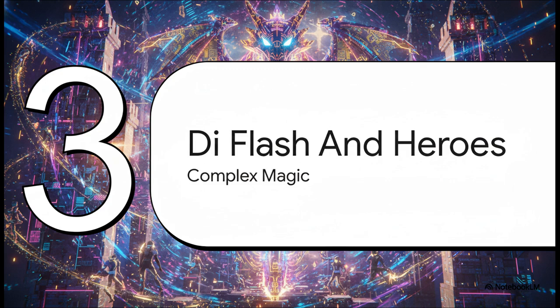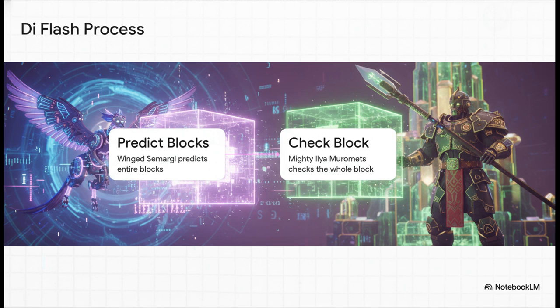Section 3. DFlash and Mighty Heroes. Now we transition to the second method, which is called DFlash. Here, the magic becomes much more complex and utilizes a completely separate draft model. The process happens in 2 distinct steps. First, the winged Simaril sees hidden internal states and uses block diffusion to predict entire blocks all at once. Then, the mighty Ilya Muromets strictly checks the whole block. He verifies the magic and ensures the output is pure and correct.